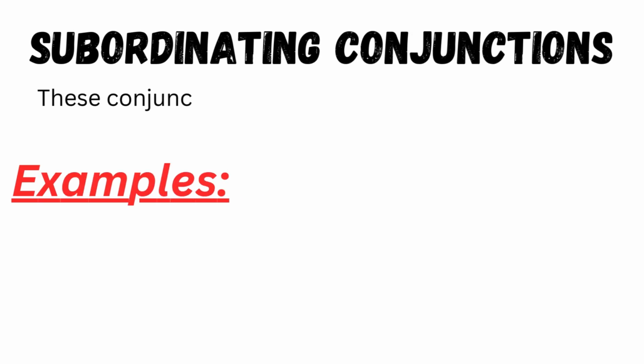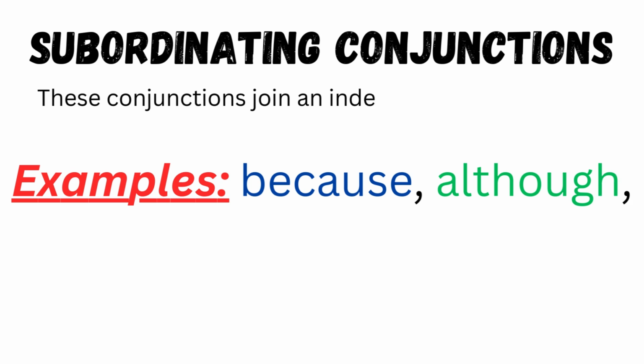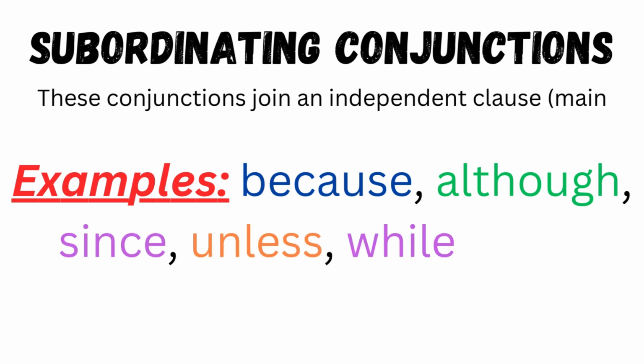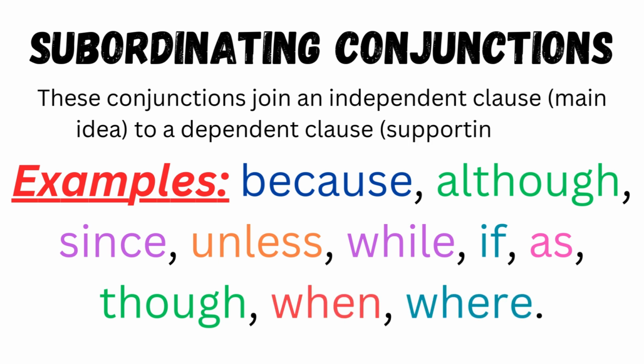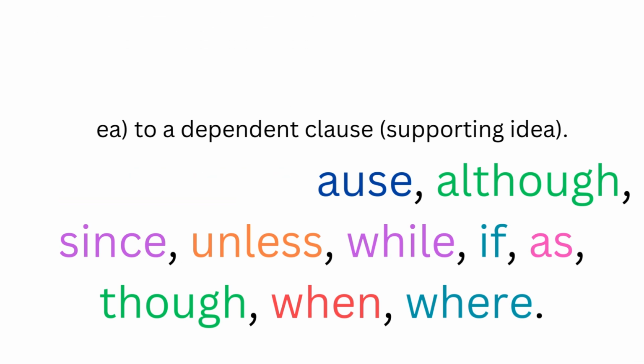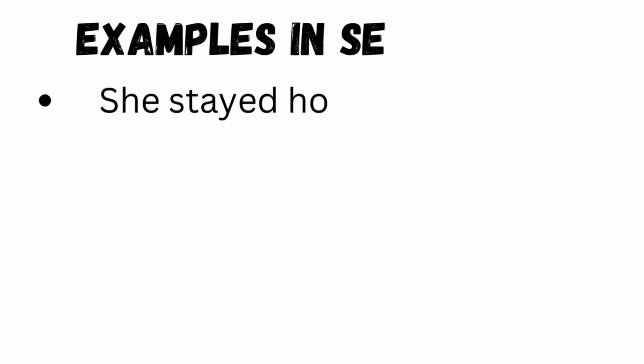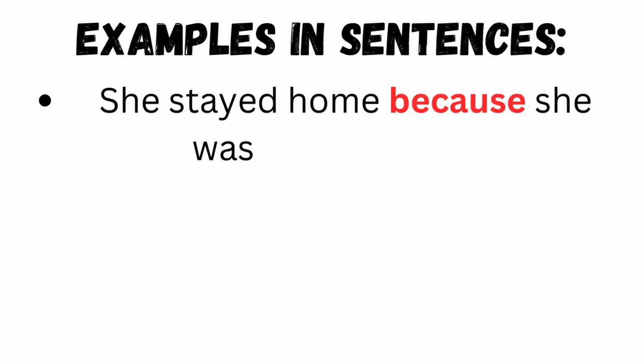Number two, subordinating conjunctions. These conjunctions join an independent clause, the main idea, to a dependent clause, the supporting idea. Examples of subordinating conjunctions are because, although, since, unless, while, if, as, though, when, where. Examples of subordinating conjunctions in sentences.